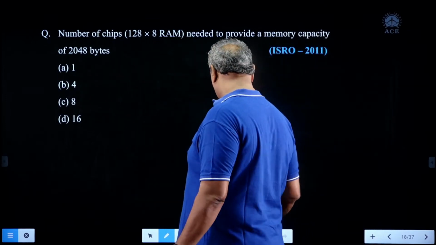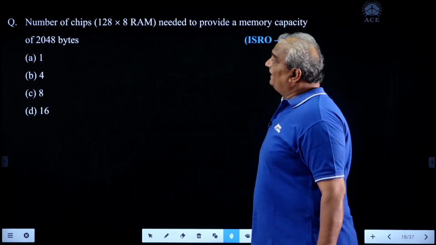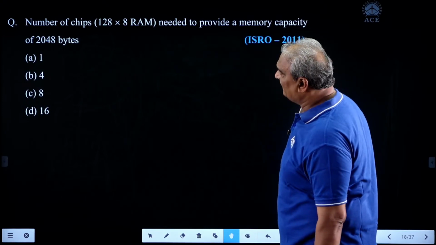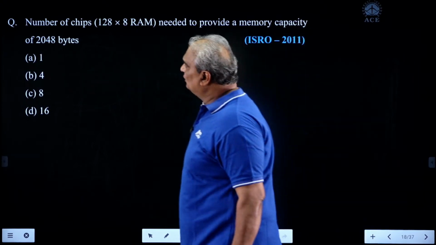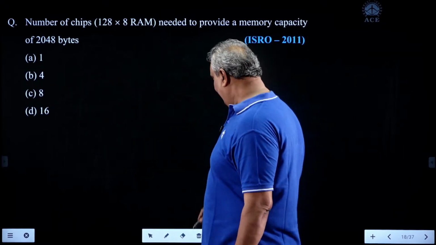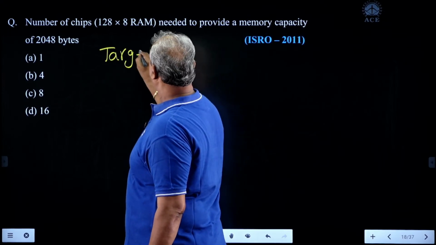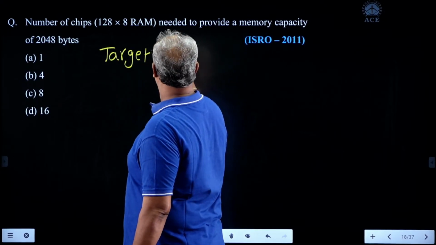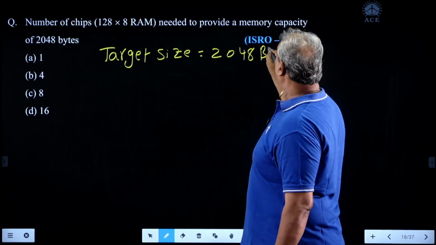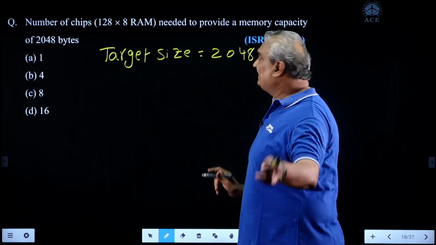This question is also related to memory. Look here. Number of chips 128 into 8 RAM needed to provide the memory capacity of 2048 bytes. Here the target size is 2048 bytes. What does it mean? 2048 bytes means each byte capacity is 8 bits.